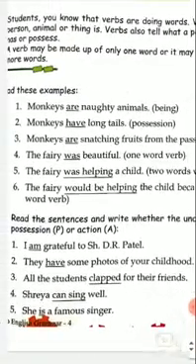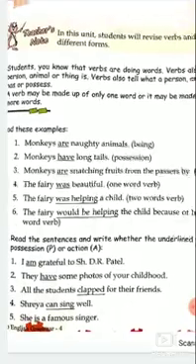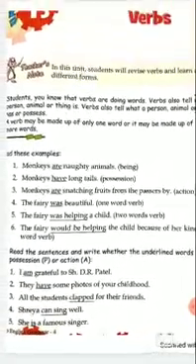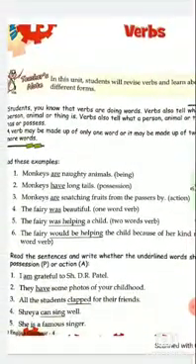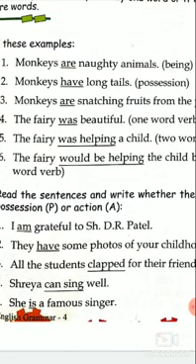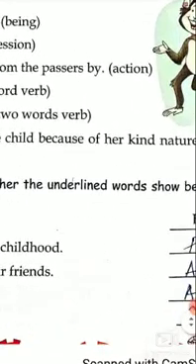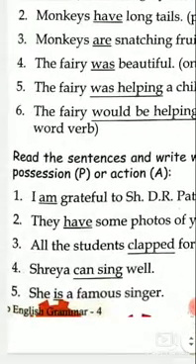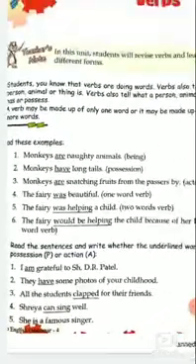Now, let's come to the exercise. In the exercise, you have to write whether the verb shows action, or it shows a state of being, or it shows possession. For possession we will write P, for state of being you will write B, and for action A, in front of the sentence.